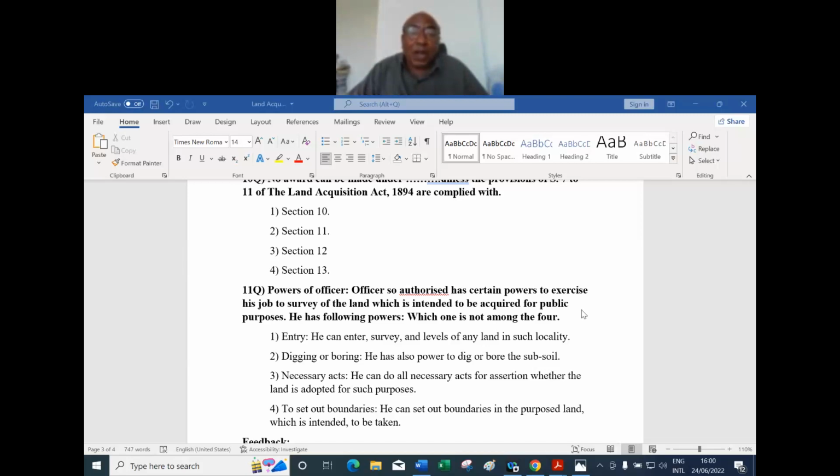Second one, sir. Wrong. Sir, third one? Can you show me the reason why the third one is not attached to the power of the officer? Your answer is right. Sir, if the land contains any minerals like that, he has to dig and bore so that he will collect the information. No. So 3 or a similar one, necessary act, is the odd man out. It seems like.